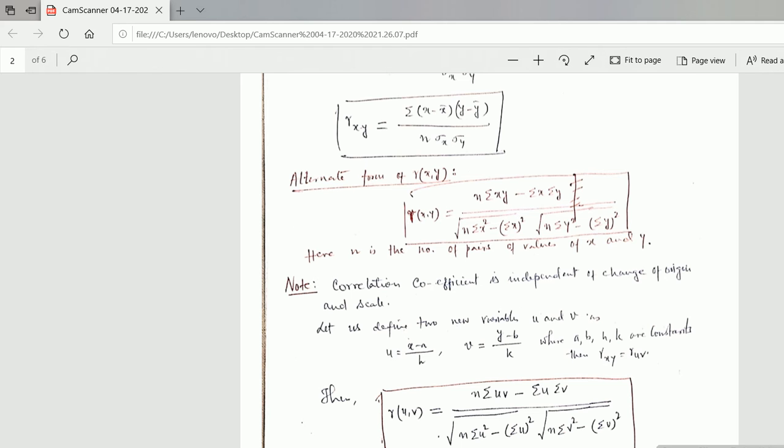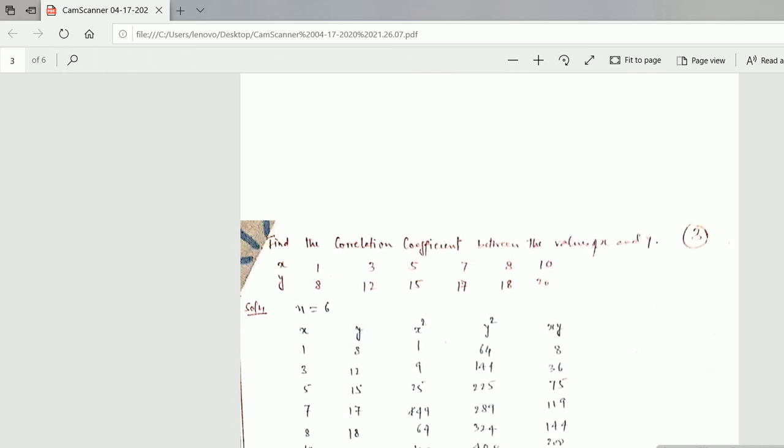In that case, the coefficient of correlation in the new variables u and v is given by r of uv is equal to n sigma uv minus sigma u sigma v, and so on. As you can see, in a similar way it is written over here. We have just changed the variables to u and v instead of writing x and y. These two things are the same, so you can remember this one. Let us come to one problem.